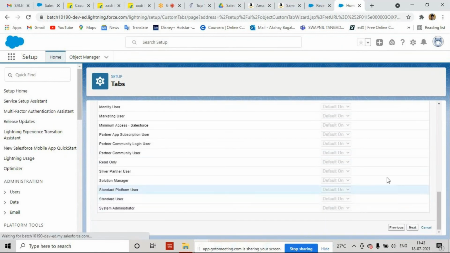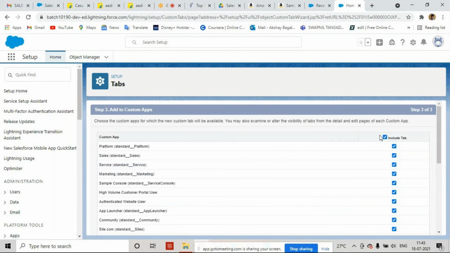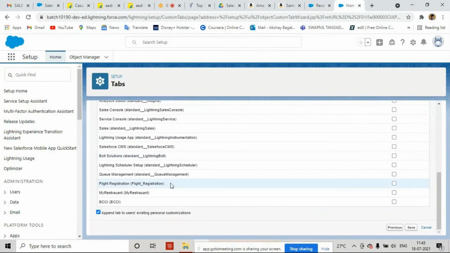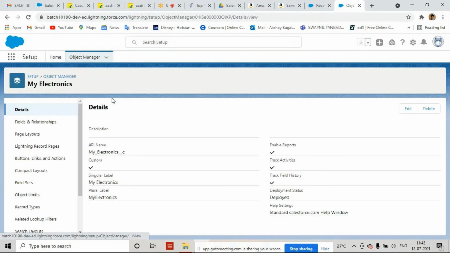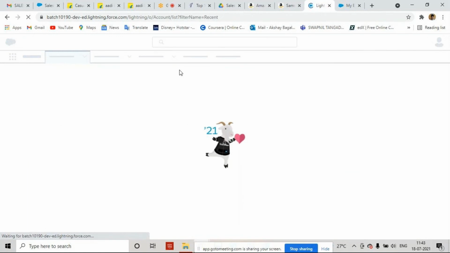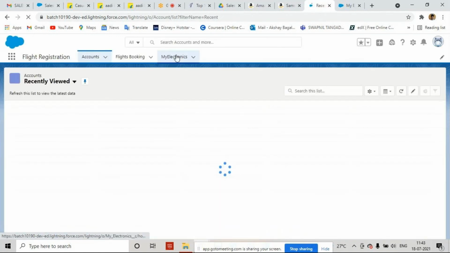Now where do I want to add it? I want to add it in the flight registration object. I have taken the object flight registration, and there I want to add it. Now save this. See the beauty here: I haven't used a single line of code, right? You can see currently we don't have any tab. Now I'm just going to refresh the page, and definitely the tab should be visible, My Electronics.